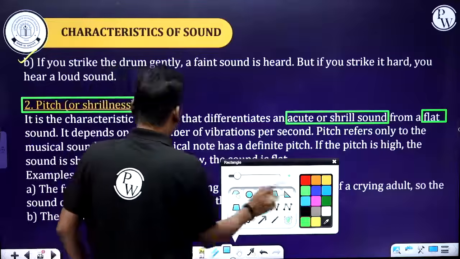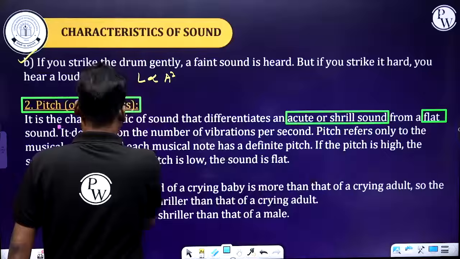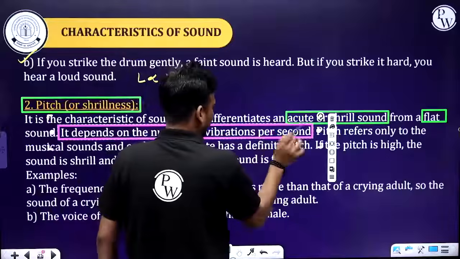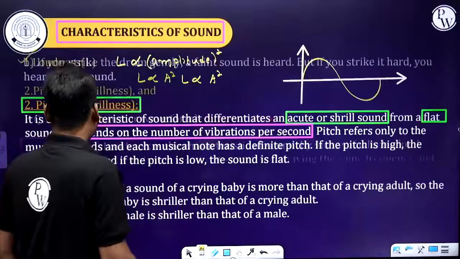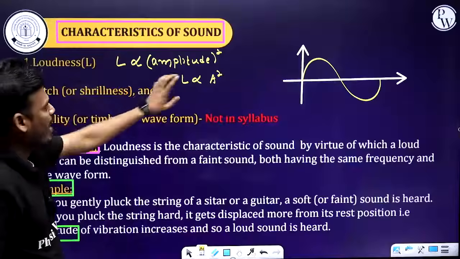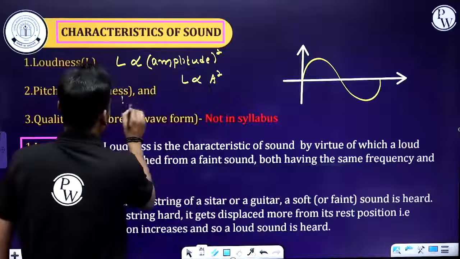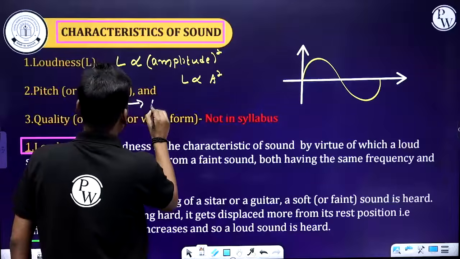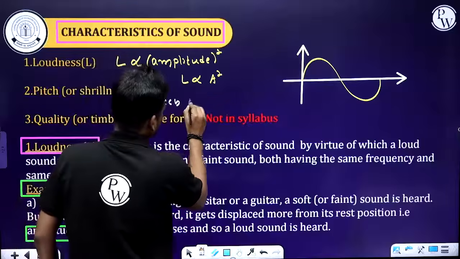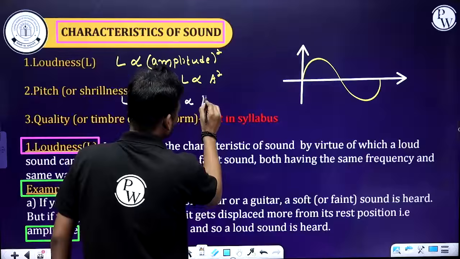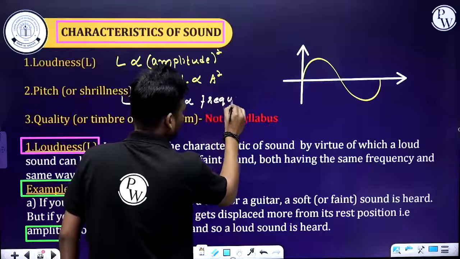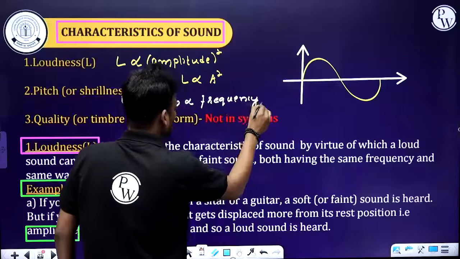This shrillness of a sound depends on the number of vibrations per second, nothing but the frequency. So here I'll say loudness depends on the amplitude of the wave, and the shrillness of the sound, nothing but the pitch, depends on the frequency of a sound.